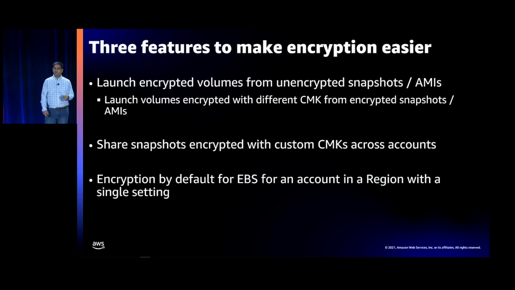Second, sharing snapshots encrypted with custom CMKs across accounts; I'll walk you through that. And then how to set encryption by default for EBS at an account level. How many have set encryption by default for EBS? Only one. Way more need to try that and set it, so we'll go through why as well.